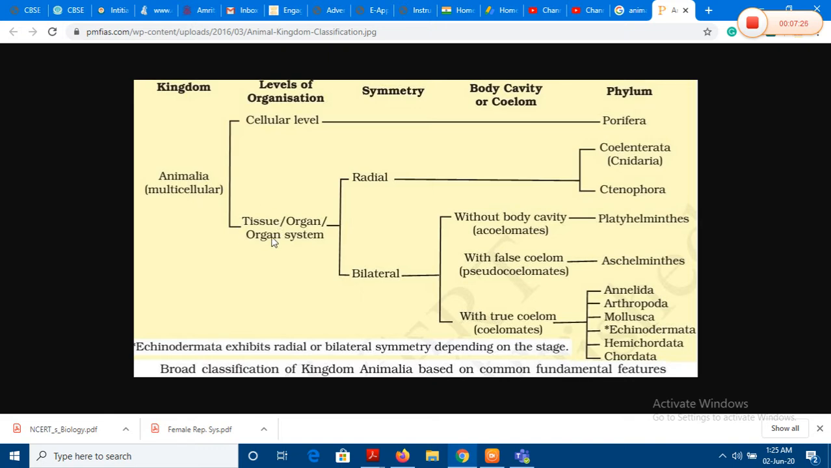And if the tissues are forming to make specialized organs, and many organs are coordinated to form respective organ systems, like there is a digestive system, a respiratory system, a circulatory system, a reproductive system, a nervous system, etc. So that would mean the cellular level is very basic and we are moving towards the most complicated or complex design which has the organ systems.